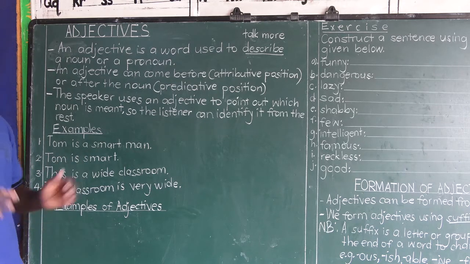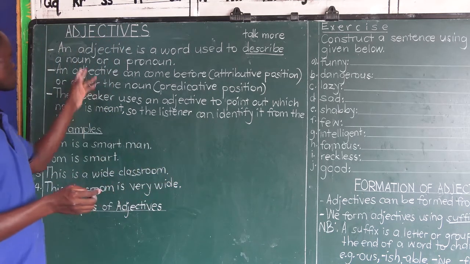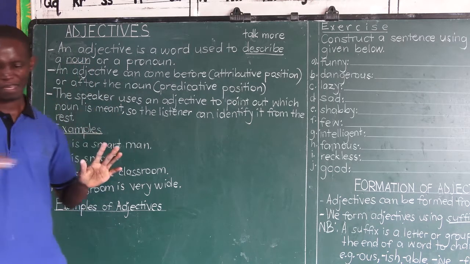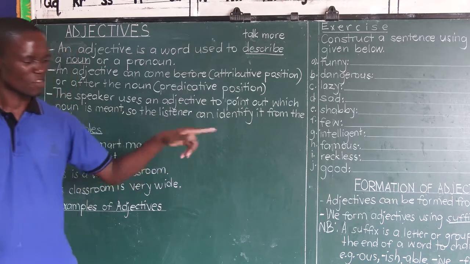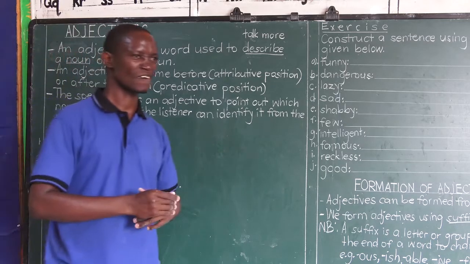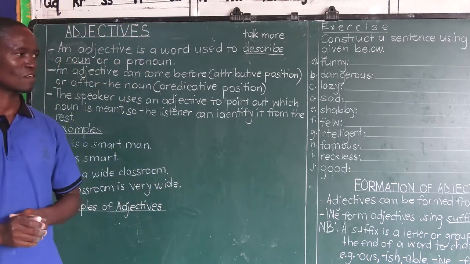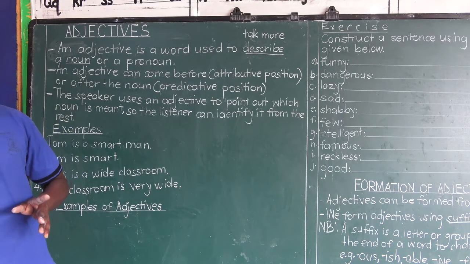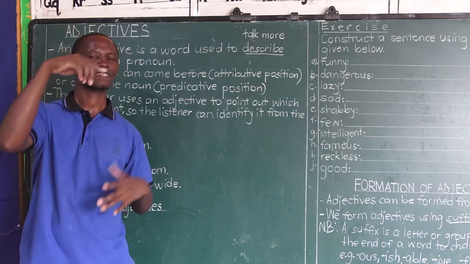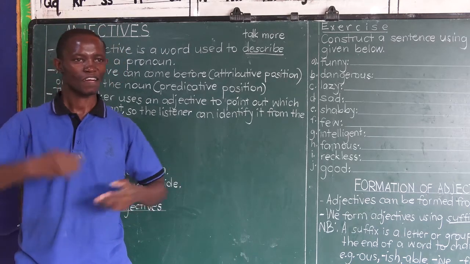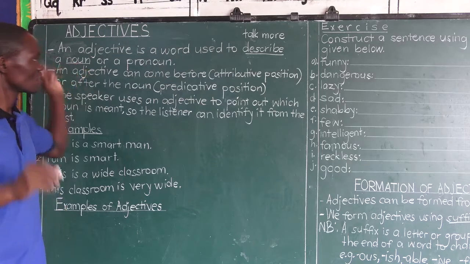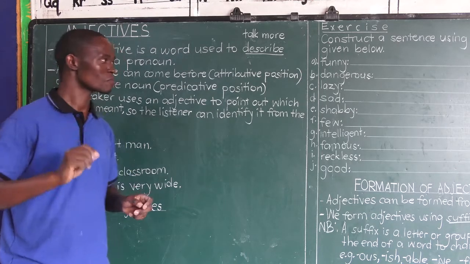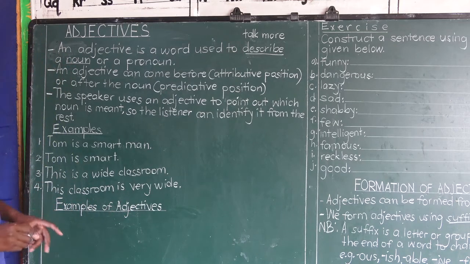We've learned that a noun is a name of anything. So look around you, in the room, in the kitchen, in the environment outside the house. You'll discover there are different things, different items. I can say tent. So a tent is a noun. I can describe that noun, the tent, using a word, and that word I will use to describe the tent will be our adjective.